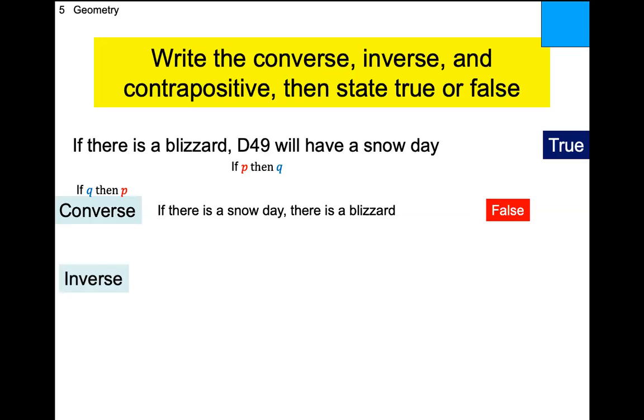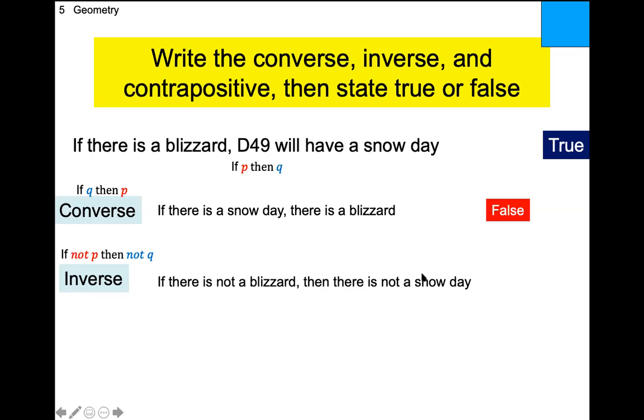So the inverse takes the initial construction, if P then Q, and just negates both of them. So we would say if not P, then not Q. So let's negate the first one, if there is a blizzard. So if there is not a blizzard, then D49 will not have a snow day. If there's not a blizzard, we're not going to have a snow day. Well, that's clearly false as well too. Once again, we have plenty of snow days when there's not a blizzard. Okay, so that one's false.